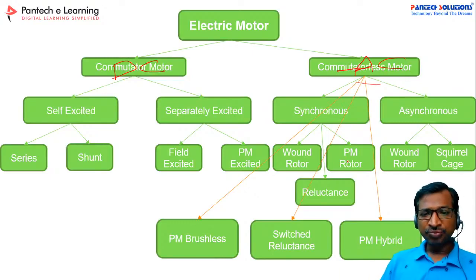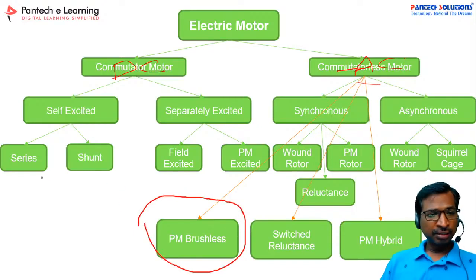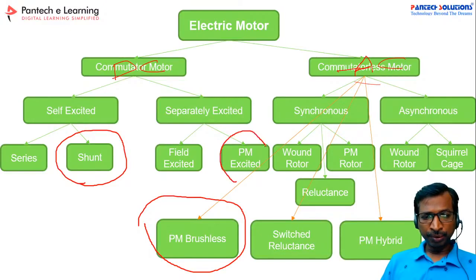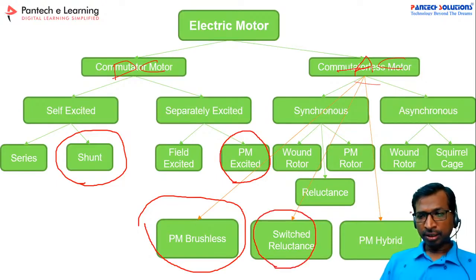And in this series we have scheduled BLDC motor control. And see here, so this is the shunt motor, self-excited motor, and then PM DC motor also, and switched reluctance motor, and squirrel cage induction motor, and PMSM motor. The PMSM motor is nothing but the permanent magnet synchronous motor.